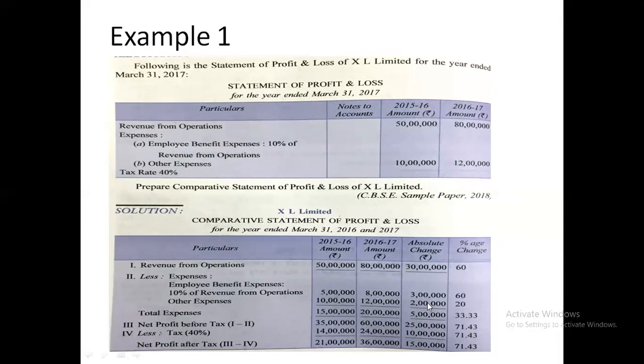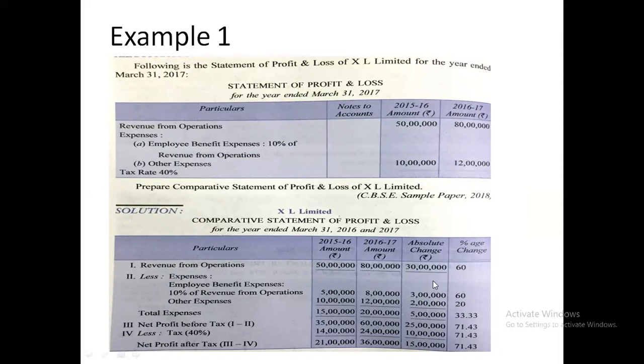Then you will come towards the fourth column. Same, current year minus previous year. 8 minus 5 is 3 lakh. 12 minus 10 is 2 lakh. 20 minus 15 is 5 lakh. 60 minus 35 is 25 lakh. 24 minus 14 is 10 lakh. And 36 minus 21 is 15 lakh. So this way we'll make this column.